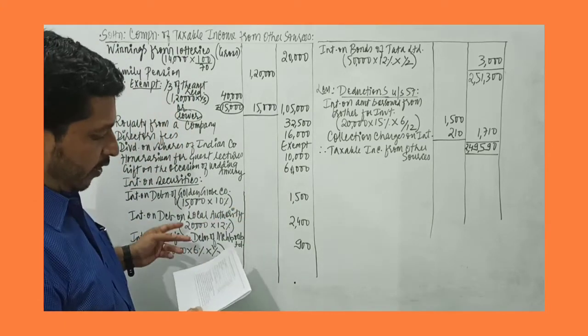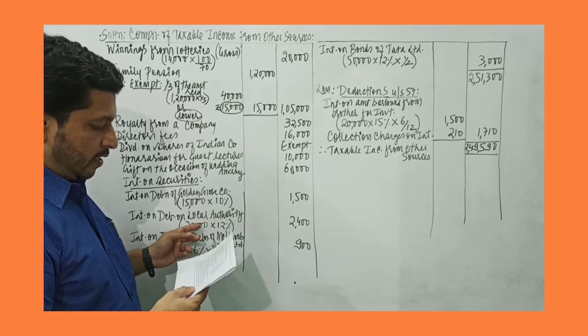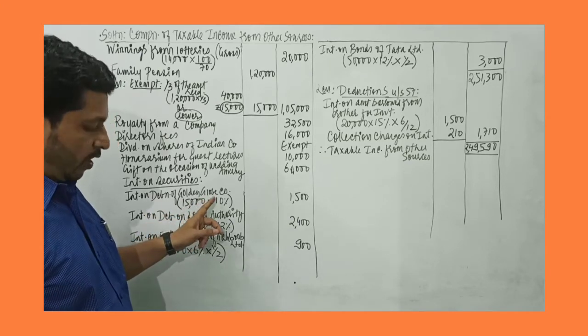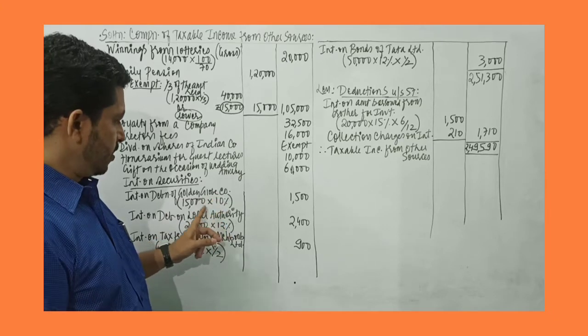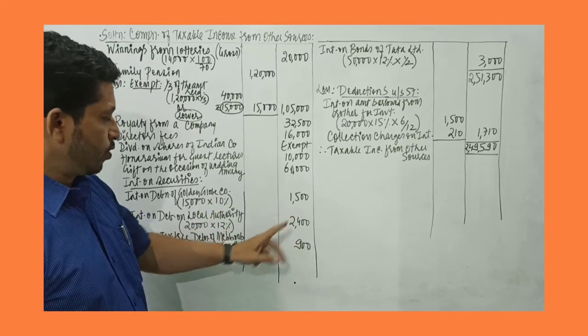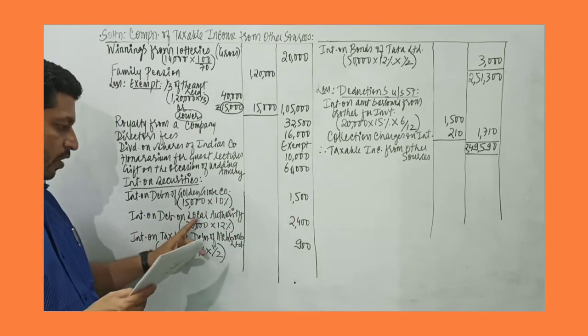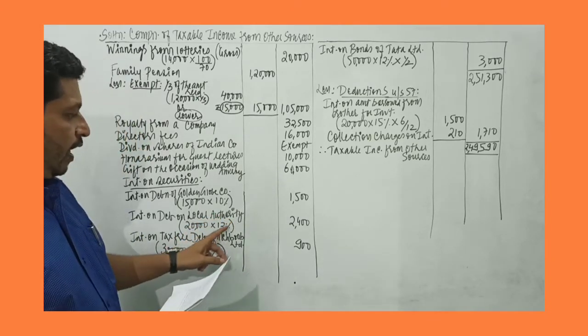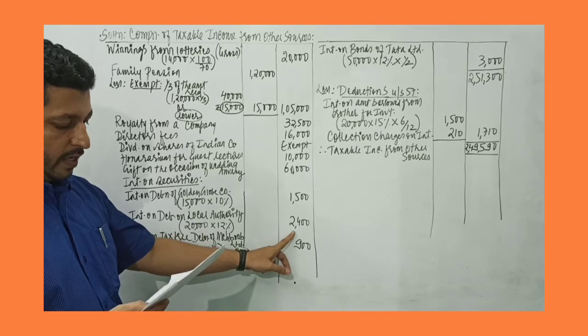Then interest on securities is given. That is 15,000 on the interest on debentures of Golden Globe. The rate of interest is given as 10%. So 15,000 into 10% is 1,500 rupees. Then interest on debentures of local authority is given. So 20,000 into 12%, that is 2,400.